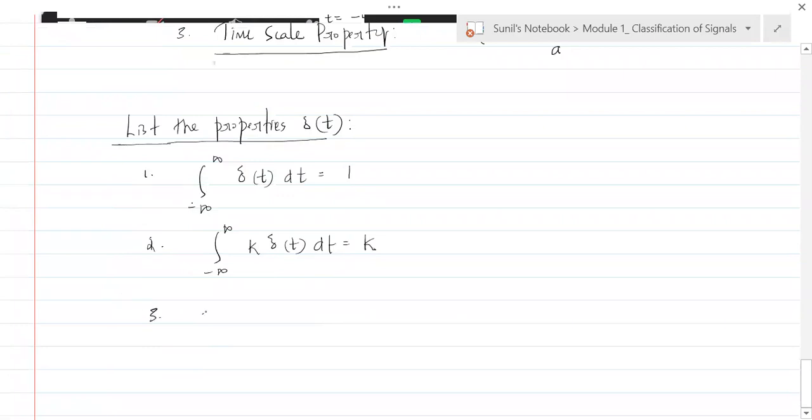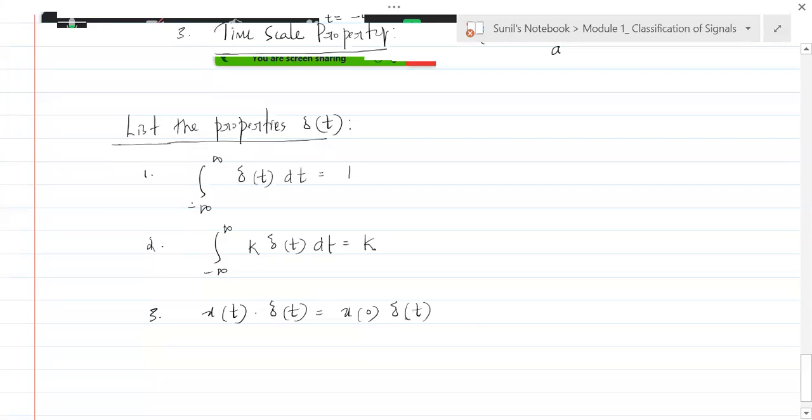If you have x of t and you multiply that x of t by delta of t, you will have x of 0 into delta of t by product property. Understand?